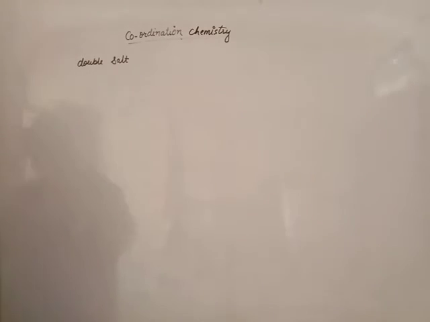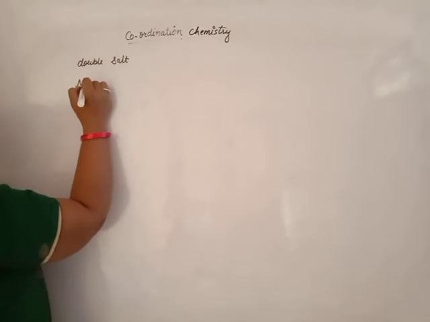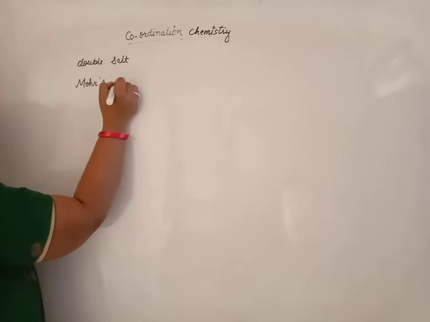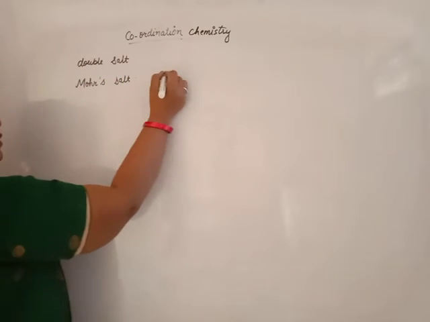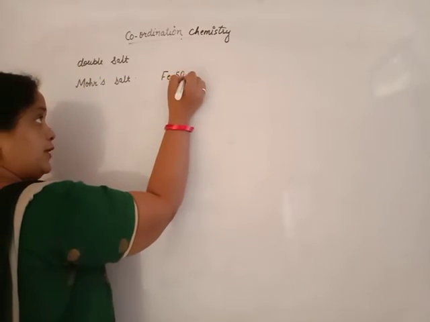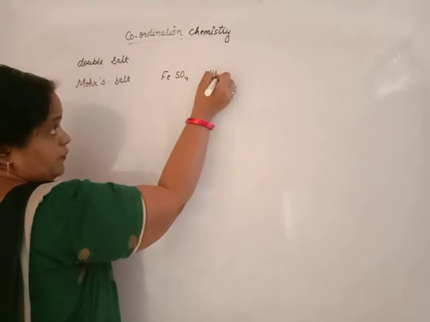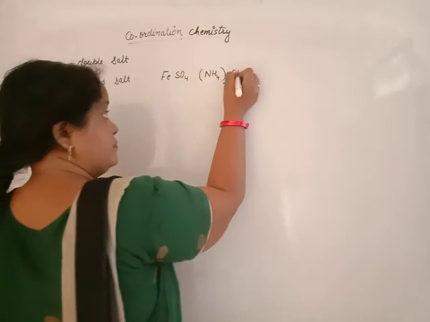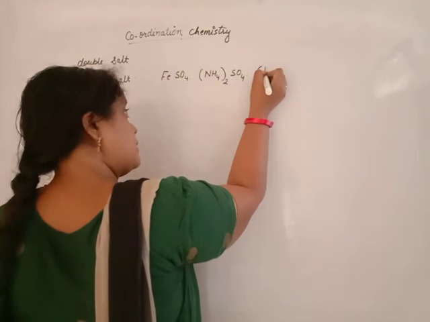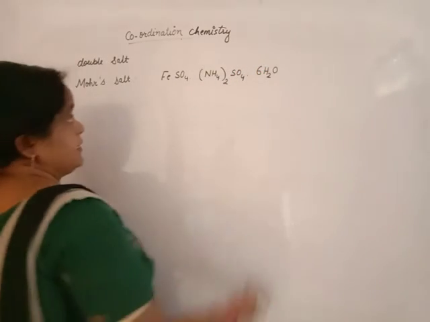Mohr's salt, green in color, is ferrous sulfate, ammonium sulfate and 6 water molecules as water of crystallization.